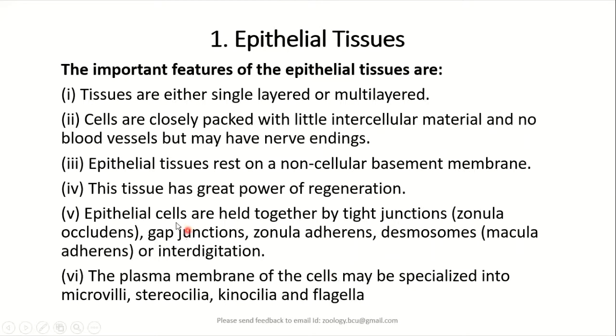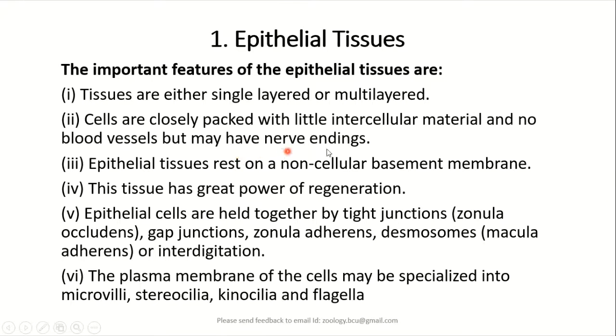Similarly, epithelial tissue can be identified as most of the time the epithelial cells occur in a single layer or in a multi-layered structure. That is a stratified epithelium. That means you see the arrangement of cells in layers, in rows. Then cells are packed without the intercellular space.